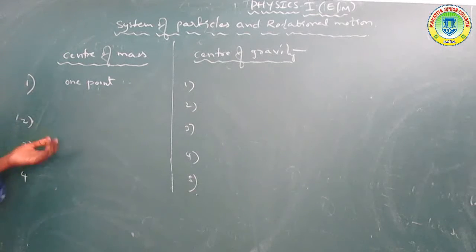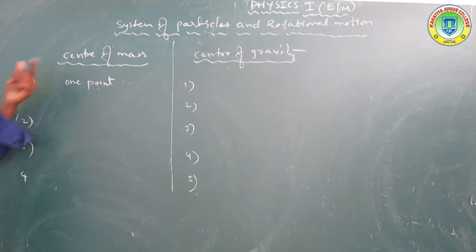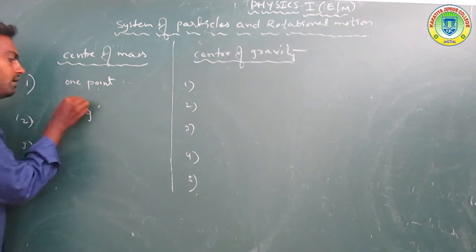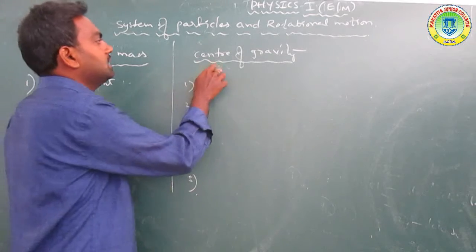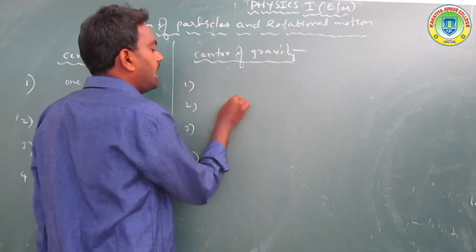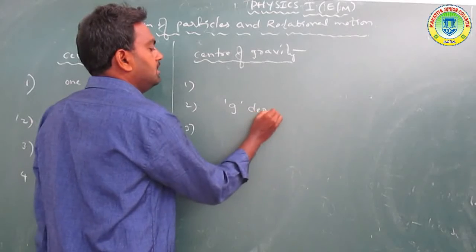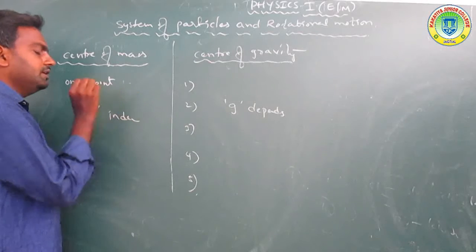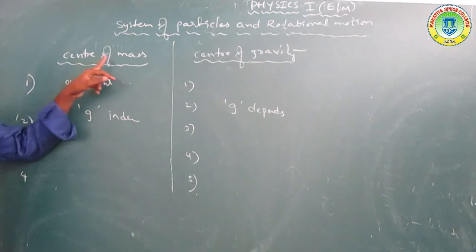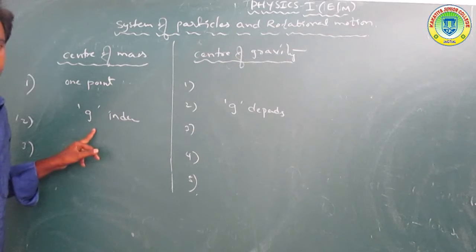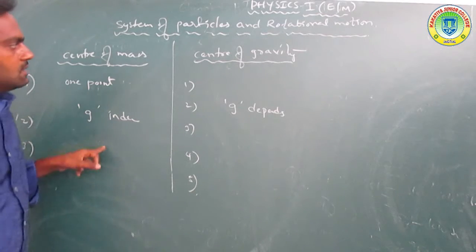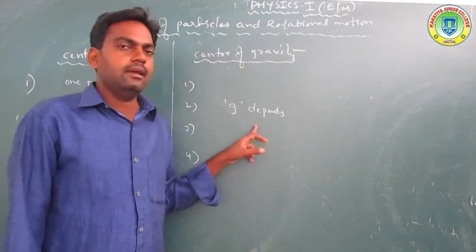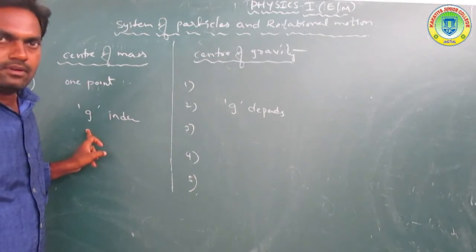Now another point. The center of mass does not depend on gravity, but the center of gravity depends on gravity. So the center of mass is independent of g, and the center of gravity depends on g.